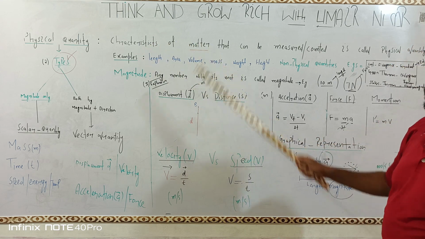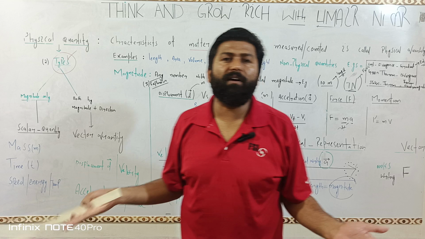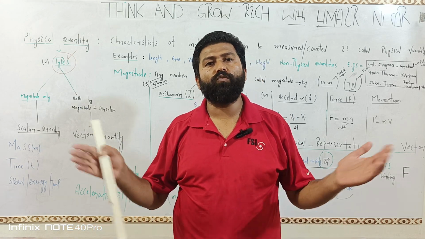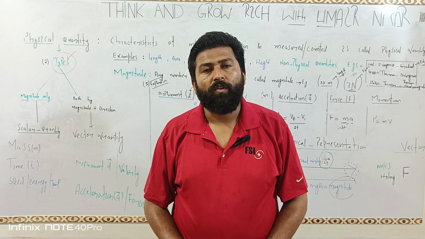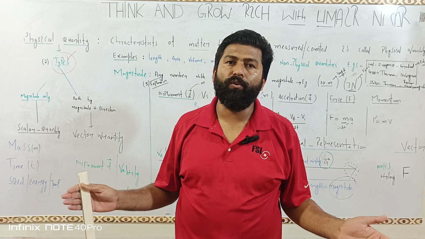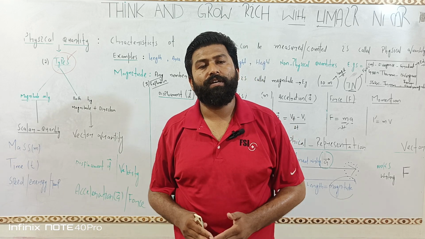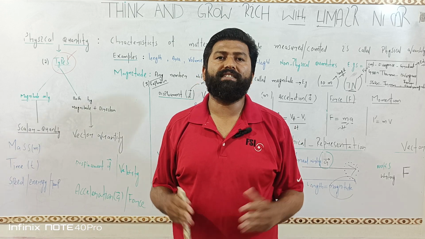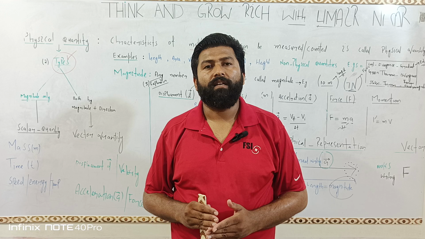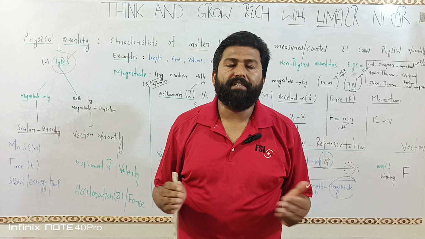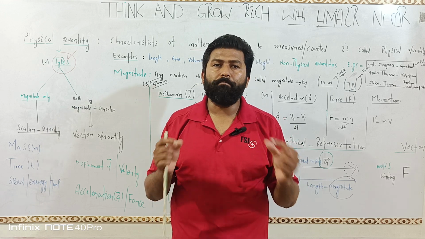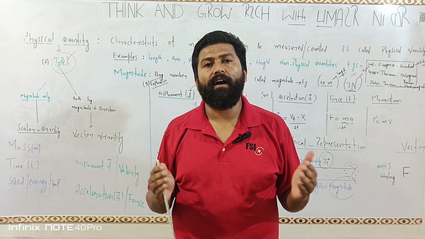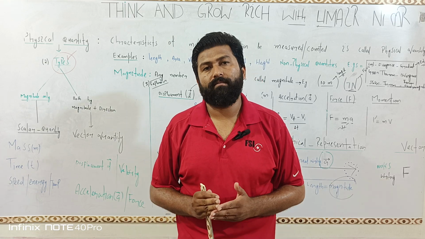Characteristics of matter. What do we mean by matter? Dear students, all around the world, of college, of school, of universities, who are here to learn basic mathematics or basic physics. So, what is matter? In simple words, matter simply means anything that occupies space.